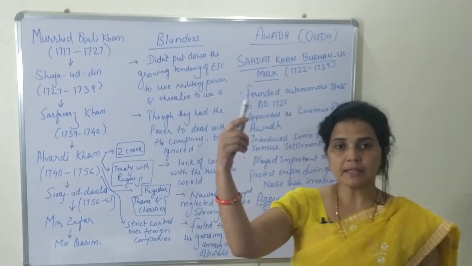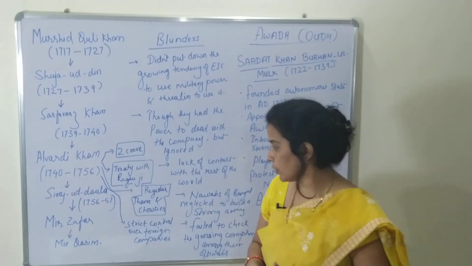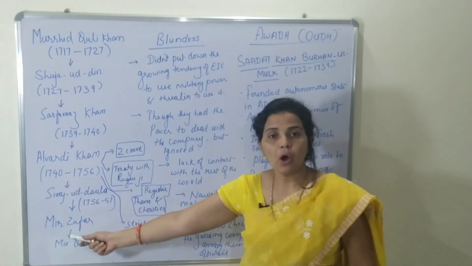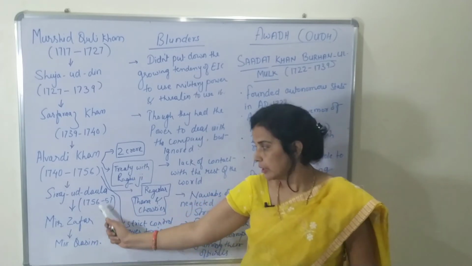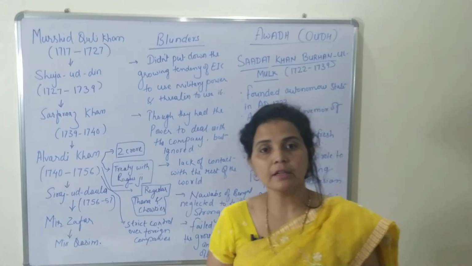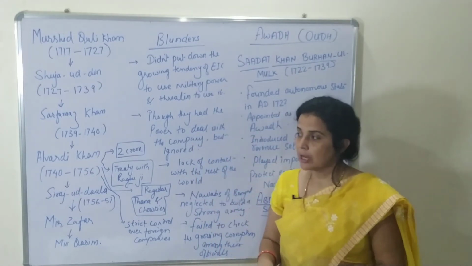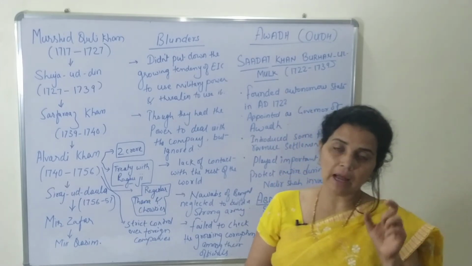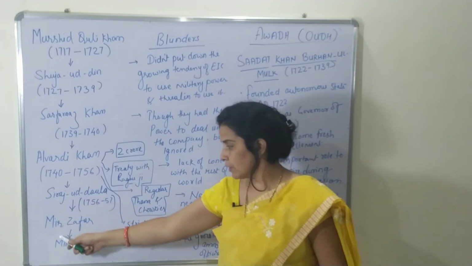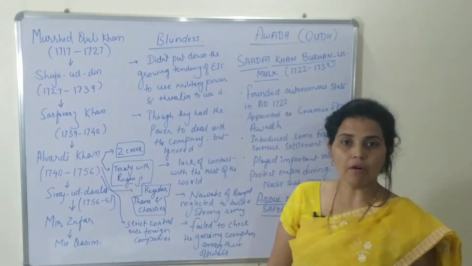So whenever we discuss the Battle of Plassey, we will discuss it in detail. Now we won't go in depth. After that, he was killed. During the Battle of Plassey, there were two sides. On one side was Siraj-ud-Dawla, the Nawab of Bengal, and on the other side were the English, and the command of the English was in the hands of Robert Clive.